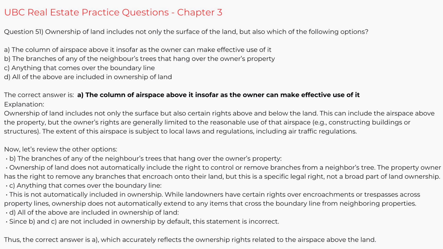C. Anything that comes over the boundary line. This is not automatically included in ownership. While landowners have certain rights over encroachments or trespasses across property lines, ownership does not automatically extend to any items that cross the boundary line from neighboring properties. D. All of the above are included in ownership of land. Since B and C are not included in ownership by default, this statement is incorrect.